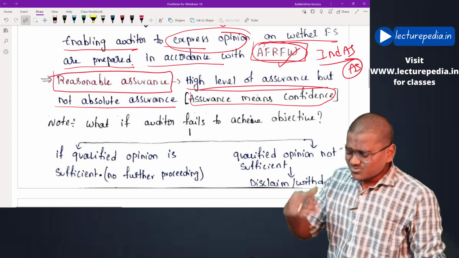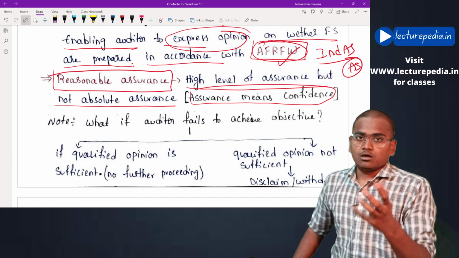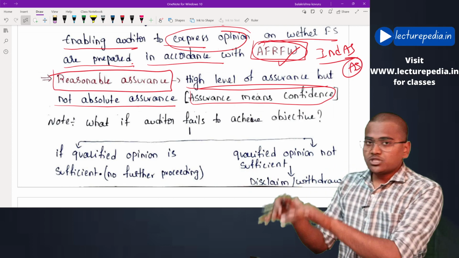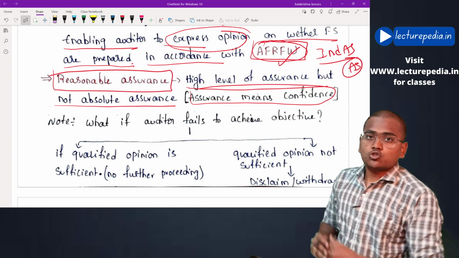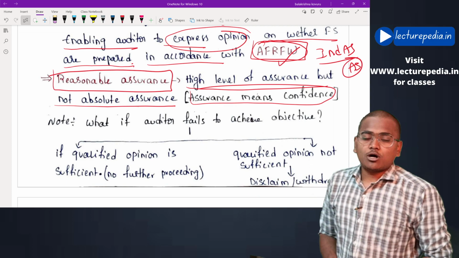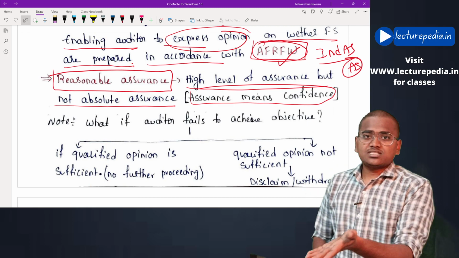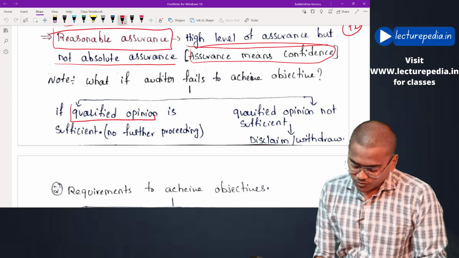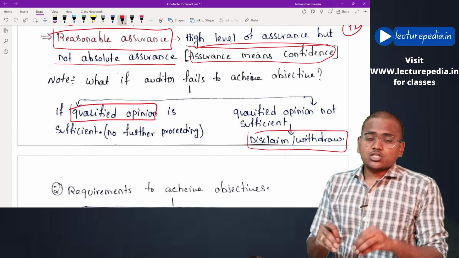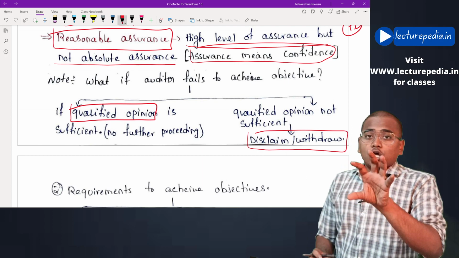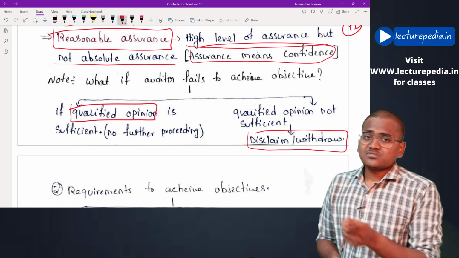Now, what if the auditor fails to achieve these two objectives? SA 200 says that the auditor should achieve these two objectives during the audit of financial statements. Now, the auditor asks, what if I fail to achieve these two objectives? If you fail to achieve these two objectives, you report it in the audit report. The type of opinion that you give is a modified opinion. It would be either a qualified opinion, a disclaimer, or an adverse opinion. In case the auditor fails to achieve the audit objectives as per SA 200, he has to give a modified opinion in the audit report.